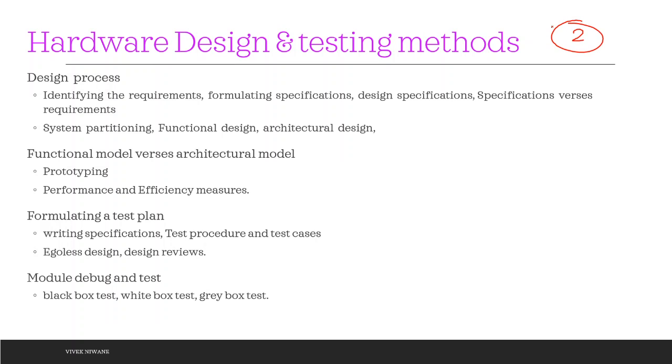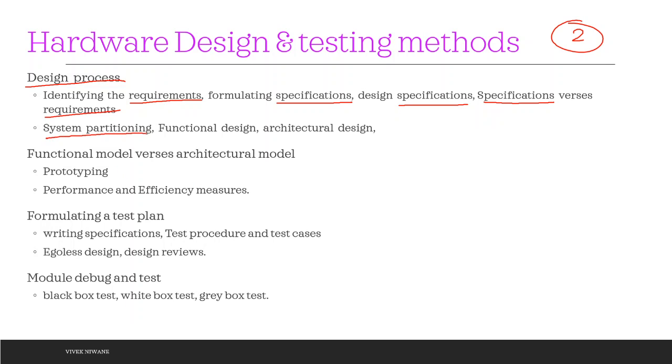You have lots of small points, particularly in unit number 2 and unit number 3. So we are going to see the different design processes, then referring to the various requirements, then formulating the specifications, then deciding the design specifications, and what is the difference between the specification and the requirements. All of them are a kind of write a short note on.